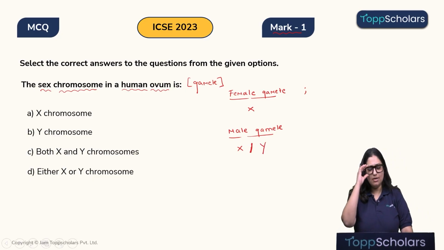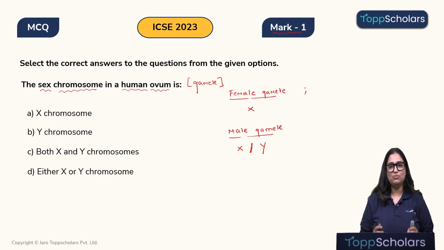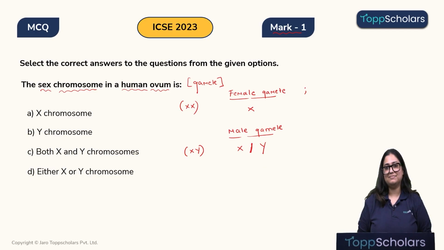Why is that so? Because when you look at the sex chromosomes of the female, children, in any cell, not just the ovum, it will always be XX. And when you look at the sex chromosomes of the male, any cell other than the sperm will always be XY. So females have XX chromosomes in their cells, males have XY chromosomes in their cells.